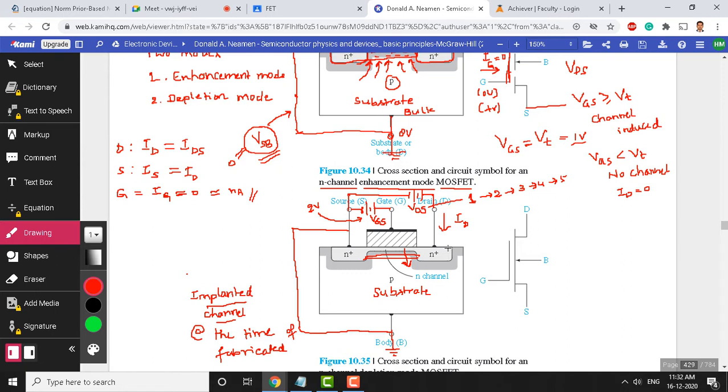Increases, decreases, maybe, sir. Okay, no problem. We will explain that a little later, how exactly drain current changes with drain source voltage.